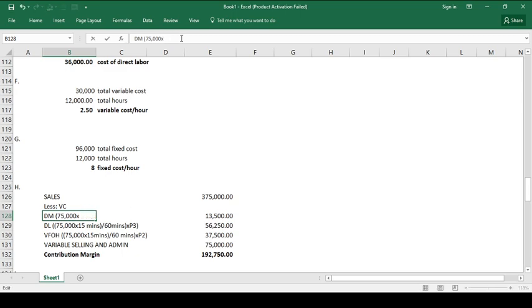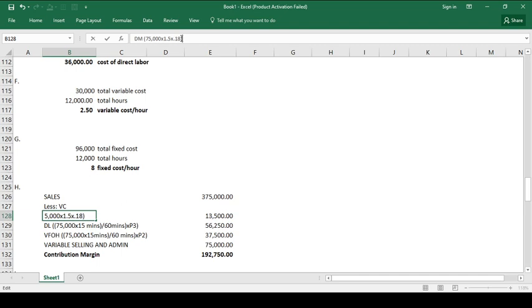75,000 units were sold, multiplied by 1.5, because each product requires 1.5 gallons, multiplied by 0.18.